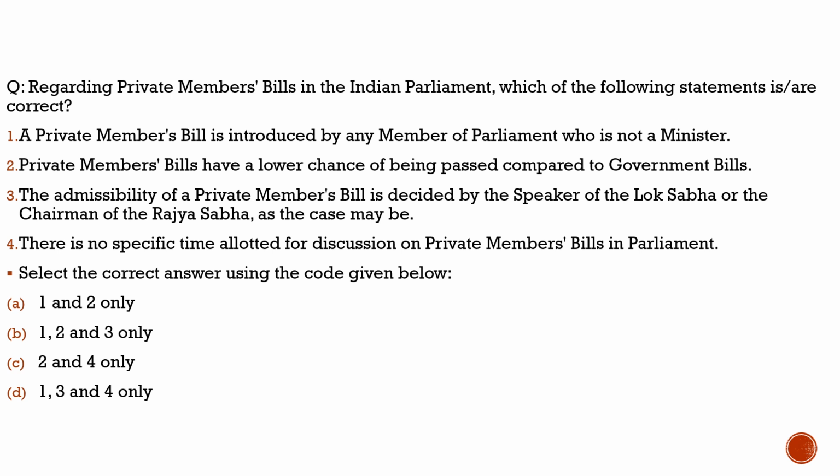Here the question is with respect to the private members bill in the Indian Parliament. Which of the following statements are correct? Why did we bring this question here? Because there was an article which talked about how the private members bill gets short shrift in both houses. They get less time for discussion in both the houses. A private members bill is a bill introduced by a private member, who is a member of Parliament, either Lok Sabha or Rajya Sabha. He is not a minister. If he introduces a bill, it becomes a private members bill.